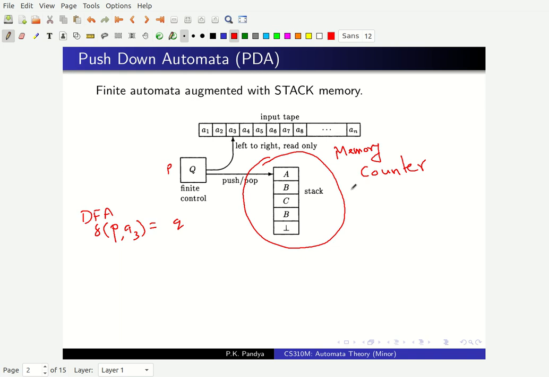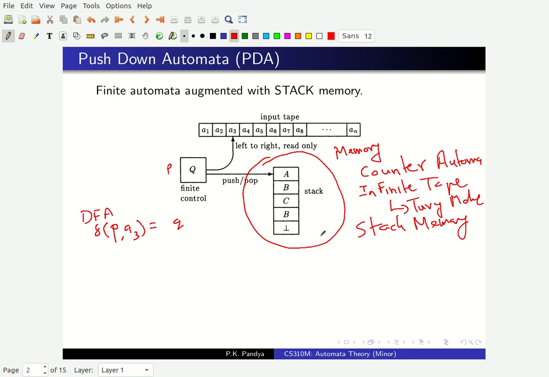So you can enrich the memory by using some counter, and this gives us counter automata, right? Then we can have a memory which is an infinite read-write tape. So apart from this input word, there is a scratch memory tape where you can write symbols and read symbols, and you can go to different positions. So infinite tape, and we'll see this later in the course, and this will give us Turing machines. Yet another kind of memory is what is called the stack memory. Okay, and a stack memory is what is drawn here. So let me explain to you what is stack memory.